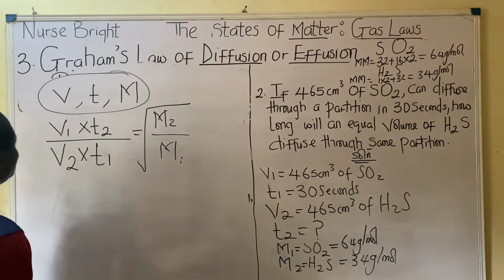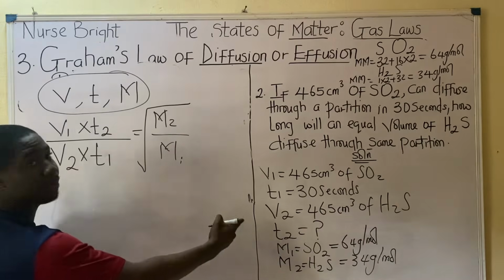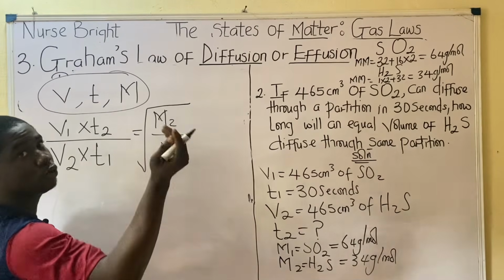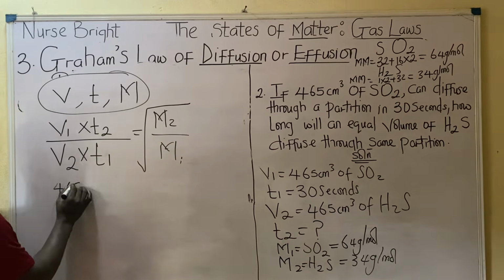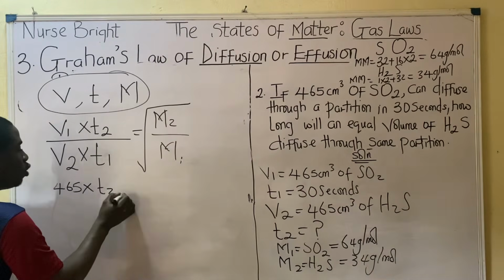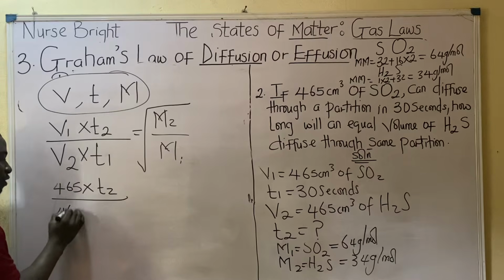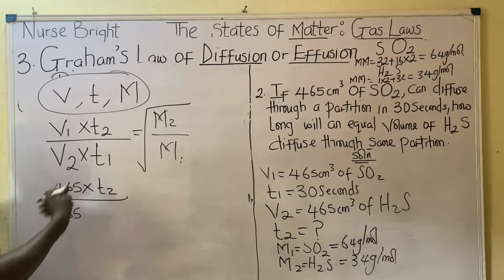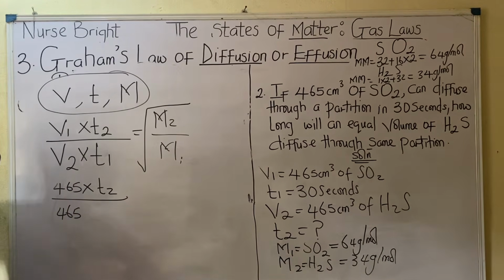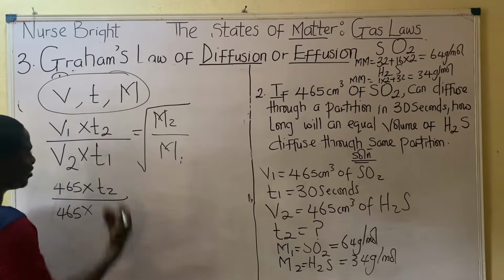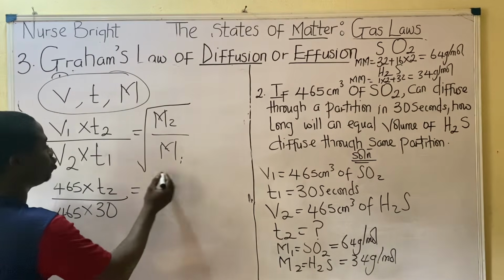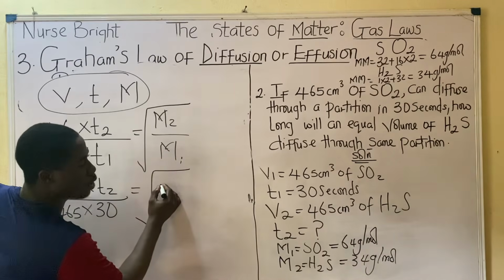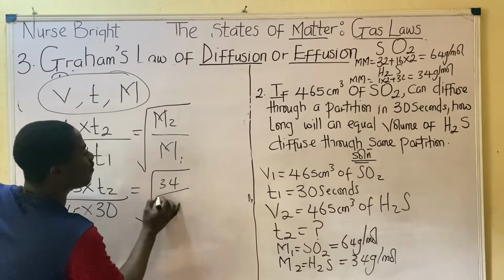So moving further, what do we do next? Input. And what are we looking for? The time taken for the second gas to diffuse through the same partition. We are looking for T2. So V1 is 465 times T2, divided by V2, 465, because they are of the same gas. So we are able to cancel this. They will cancel each other, but let's just leave it. T1 is 30 seconds, equal to the root of M2 over M1. M2 is 34 over 64.